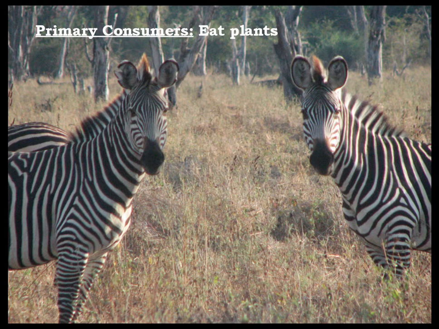Primary consumers eat plants. This also means that primary consumers eat the primary producers. The word primary in this case means first. These are the first organisms that have to consume their own food because they cannot produce it themselves from sunlight.